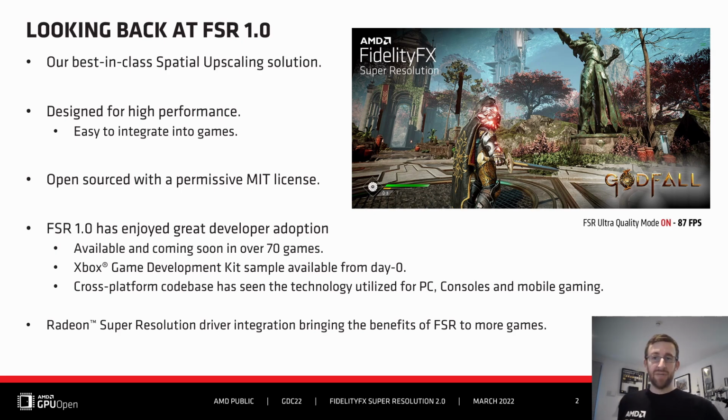As with most of our GPU Open releases, it is fully open source with a permissive license, and it has enjoyed great developer adoption. We have FSR1 available and coming soon in over 70 games, and the cross-platform focus has shone through with it deployed for PC, consoles, and mobile gaming. FSR1 has also seen uses elsewhere, like in our ray-traced Hybrid Reflections GPU Open sample, and it will feature in Radeon Super Resolution, which brings FSR1 to more games through driver integration.